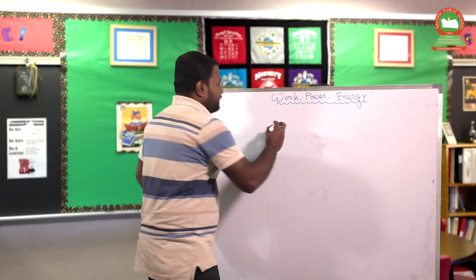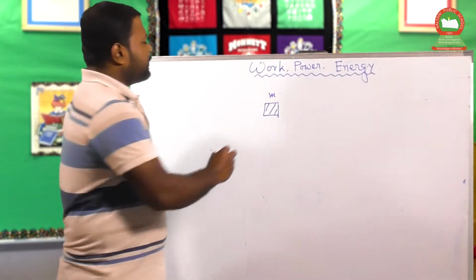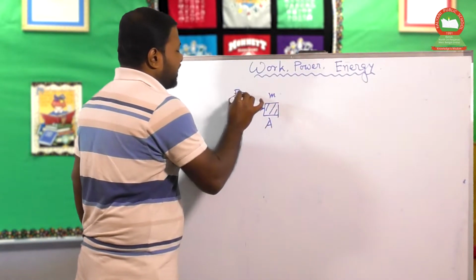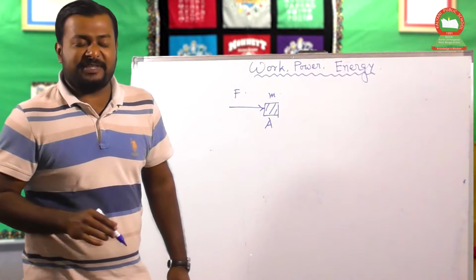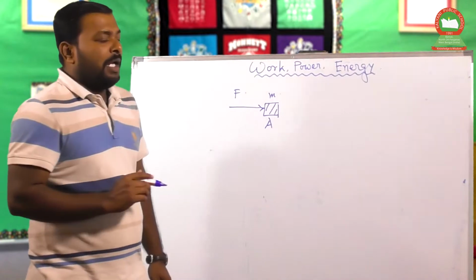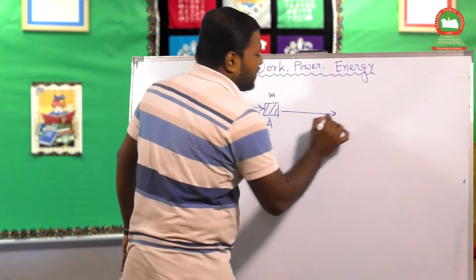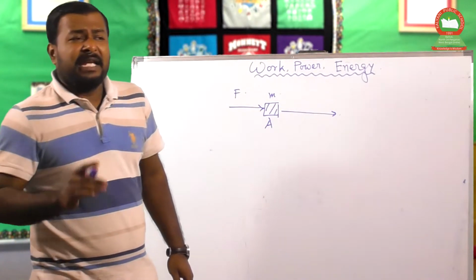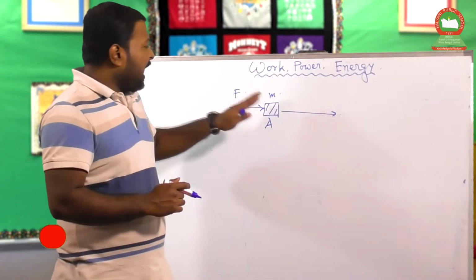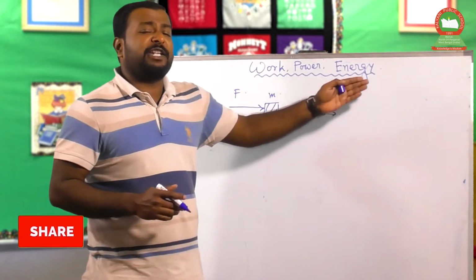Now if a body having mass m is situated at a particular position A, and you apply the force from this direction. As force is a vector quantity, you have to specify the direction of the force. Now force is applied in this particular direction. If the body overcomes inertia, then the body displaces in this direction because of Newton's second law. Newton's second law states that the change in momentum takes place in the direction in which the force is applied. So the applied force is in this direction, and the body displaces in that particular direction.